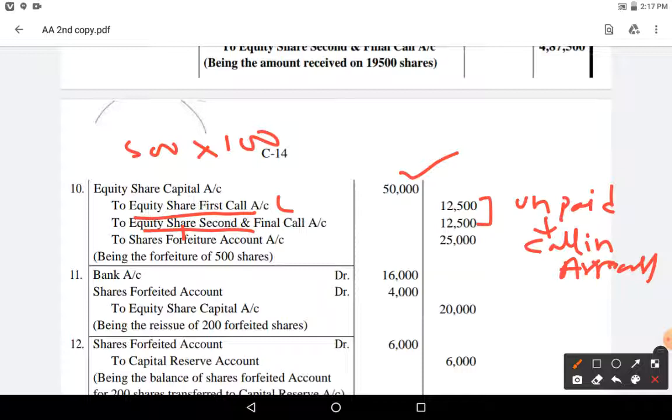Equity share first call account, equity share second call account, 500 into 25 rupees each, 12,500, 12,500.